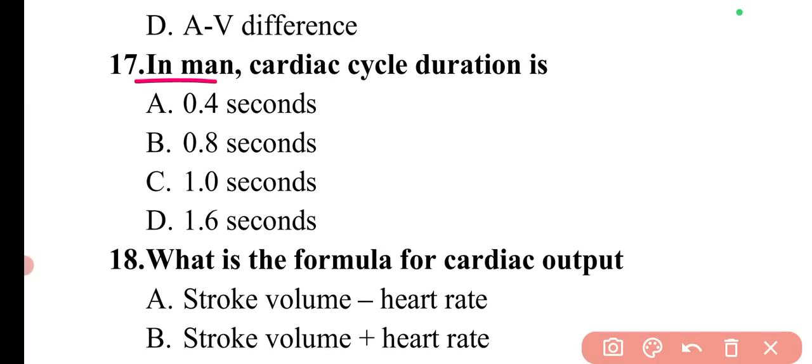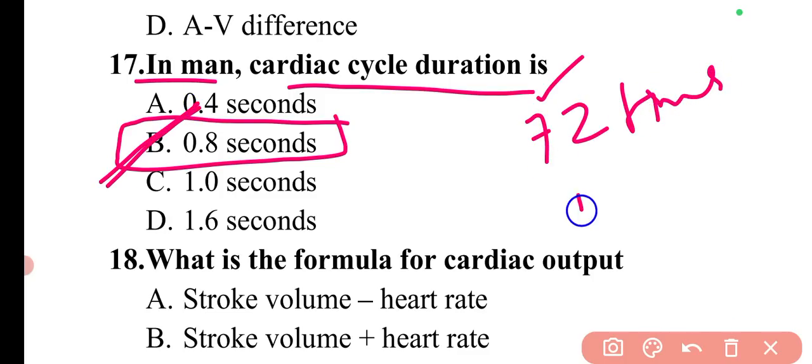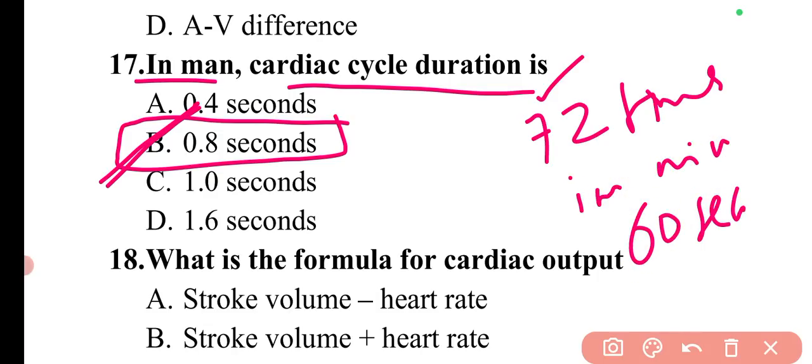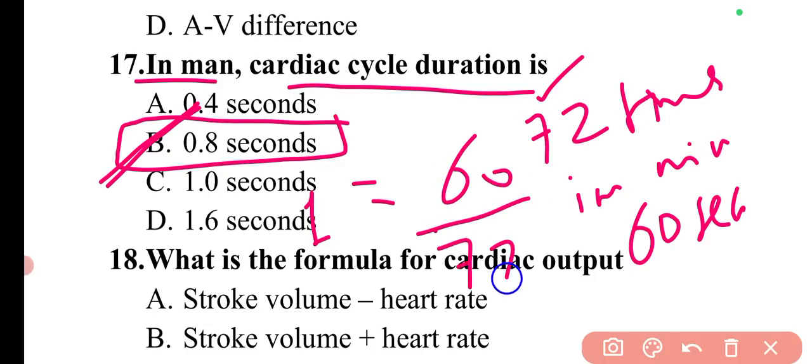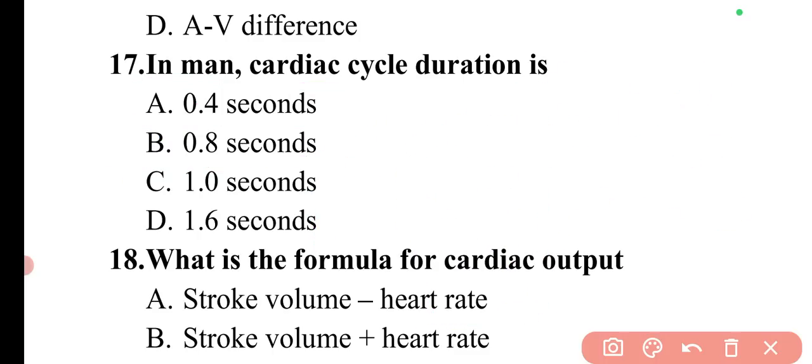Next question is, in man cardiac cycle duration is. So in man the cardiac cycle duration is 0.8 seconds basically. So basically our heart beats 72 times in a minute, or you can say in 60 seconds. So for 1 second it will beat 60 divided by 72 times. So the cycle will be 0.8 seconds.